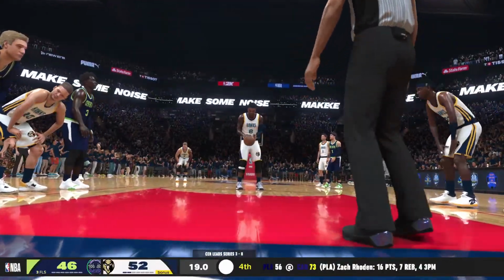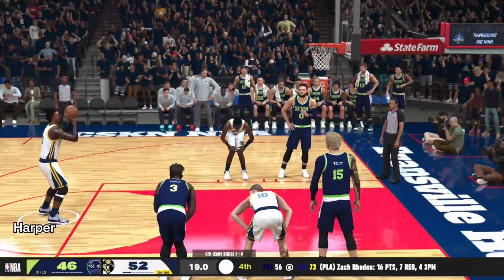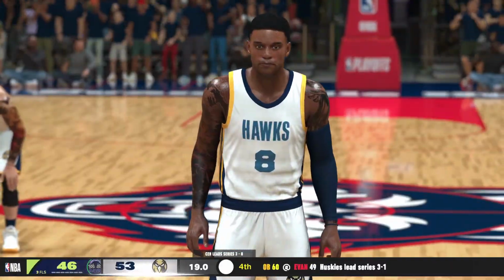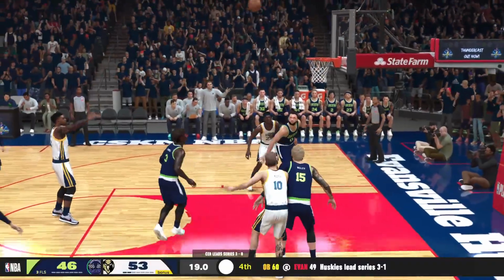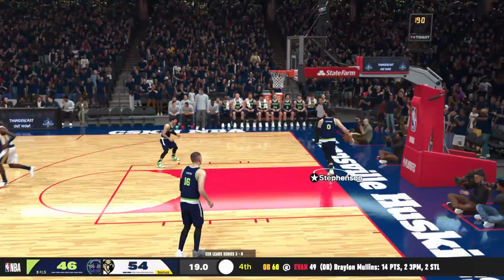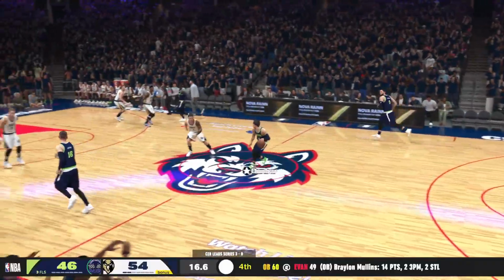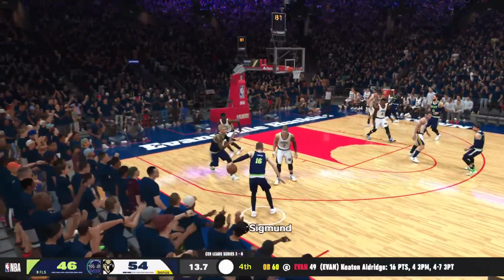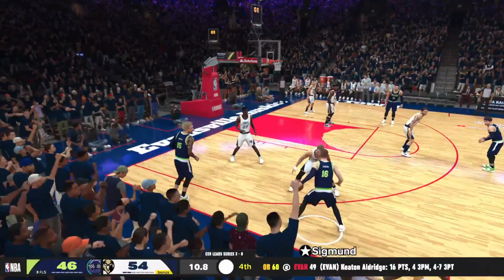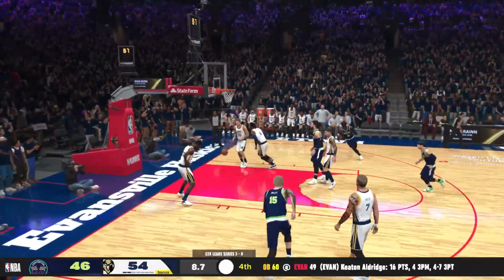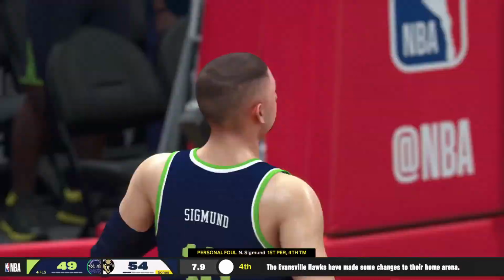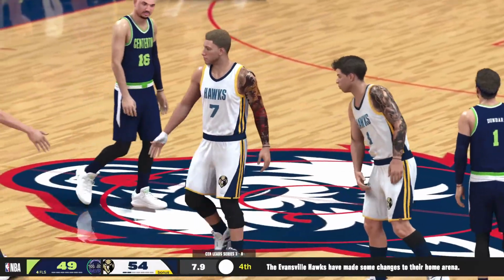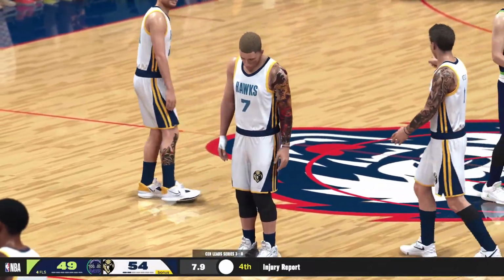Here we go. The Hawks trying to stay alive. Harper makes the free throw. Trey Harper makes the other free throw. Here we go. Dunbar has the ball. Dunbar back to Sigmund. Nash Sigmund with the ball. Sigmund for three. Drains the three. Here's Muller. Foul by Sigmund. First personal foul. Fourth team foul. It's a fourth foul for the entire team.